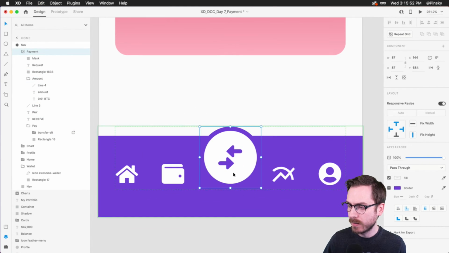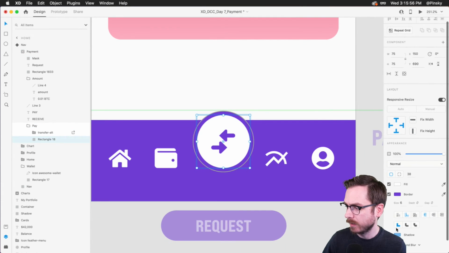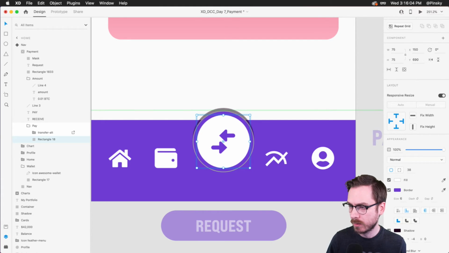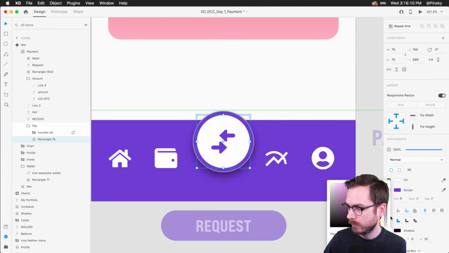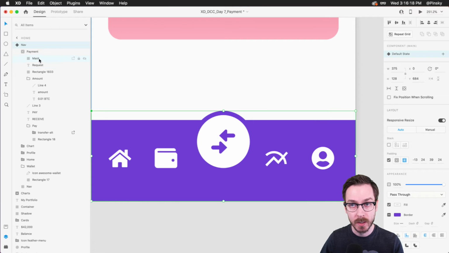So yeah, I might want a little bit of a shadow on this particular rectangle down here. So I'm going to add a little bit of a shadow down here. Let's go for a darker color, maybe a little bit of purple in there. I want it to, whoops, go down that way, and just add a little bit of a blur and a very subtle shadow, something like that. Now watch what happens if I click away. That shadow disappears, and that's because the mask is masking it out.